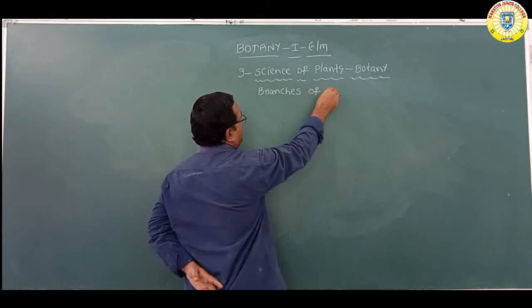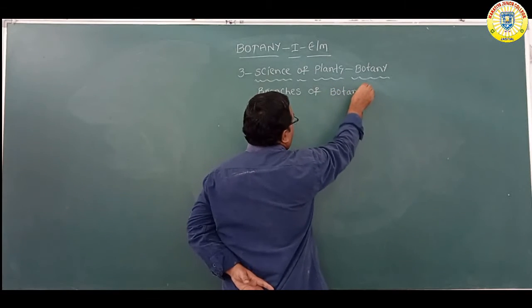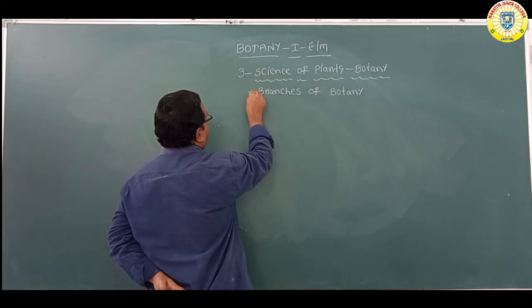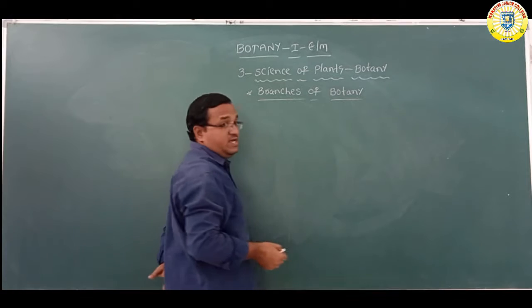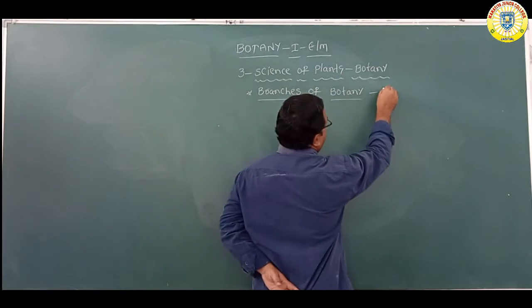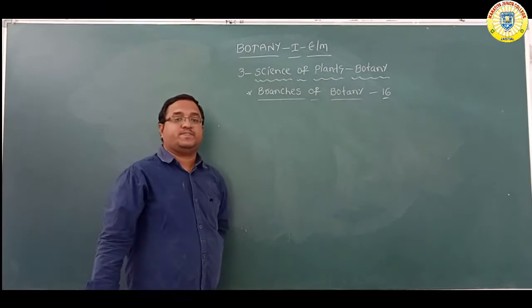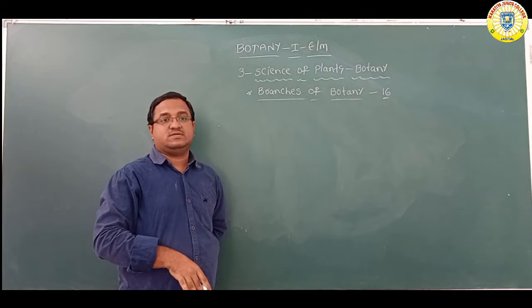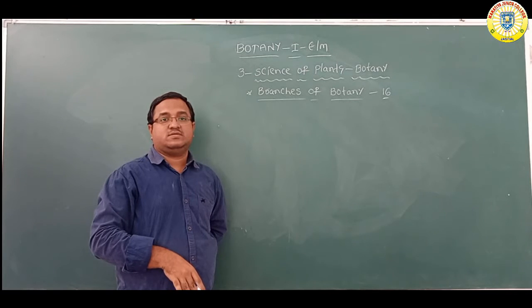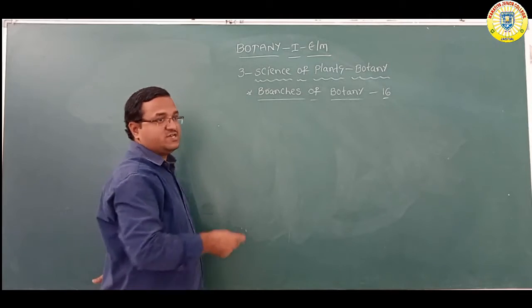Branches of botany. So what branches are there in botany? Nearly 16 branches are there now. The 16 branches' information is there in our textbook. So botany is divided into some branches. But what are the branches? First branch you can see here.